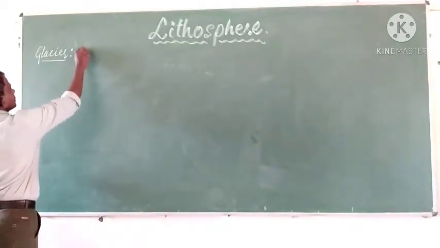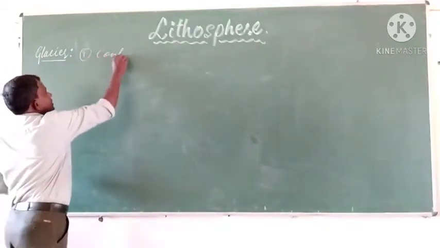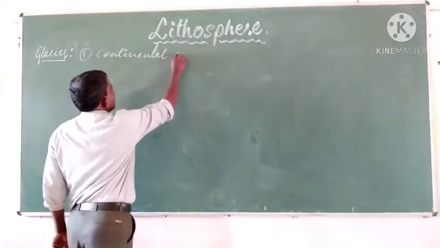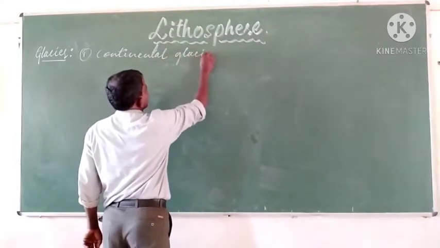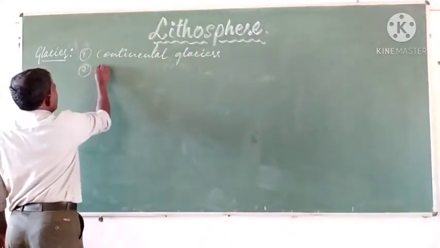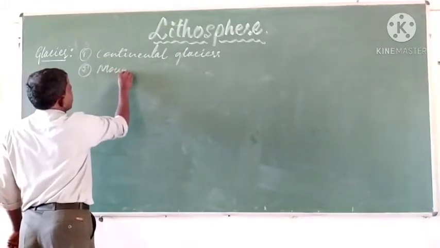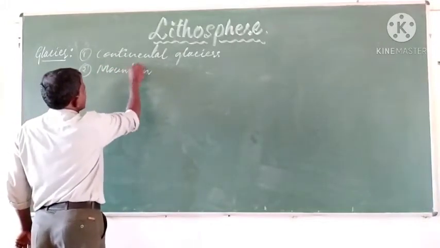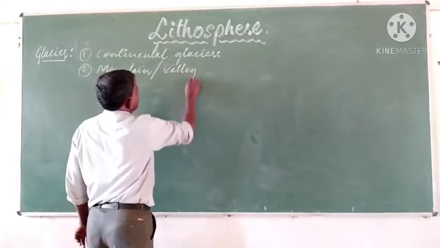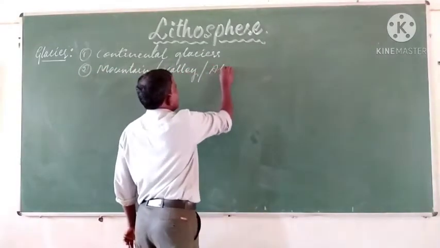One is continental glacier, and the second one is mountain glacier. Mountain glacier can also be called valley glacier or alpine glacier.